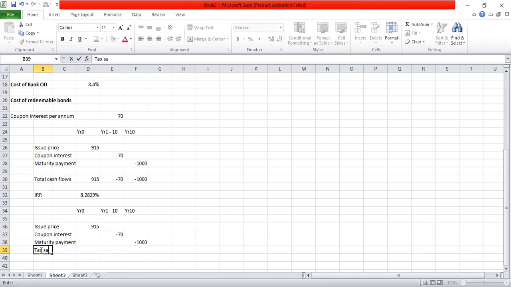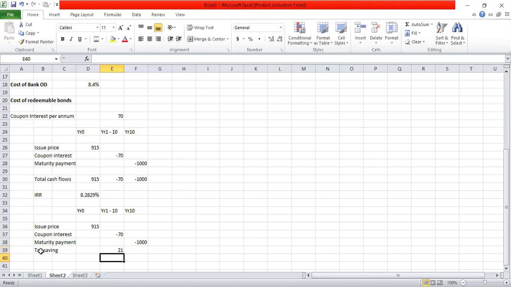Since the company is paying interest, on those interest payments the company can save tax at the rate of 30%. In other words, although the interest payment every year is 70, on this payment of 70, the company can save tax at the rate of 30%. So there's a positive cash flow coming due to this 70 at the rate of 30%.